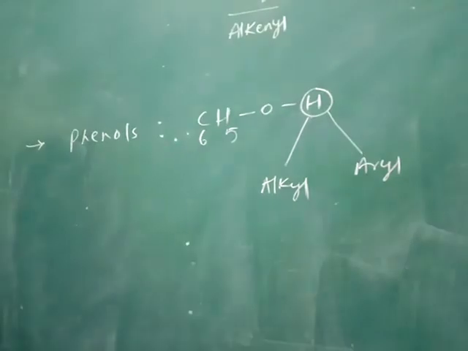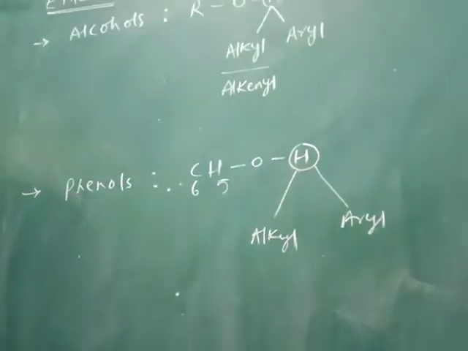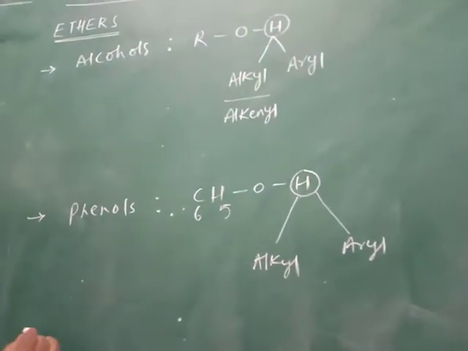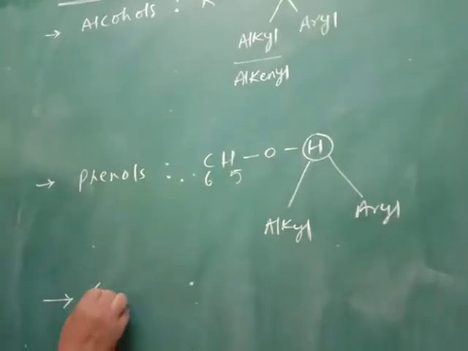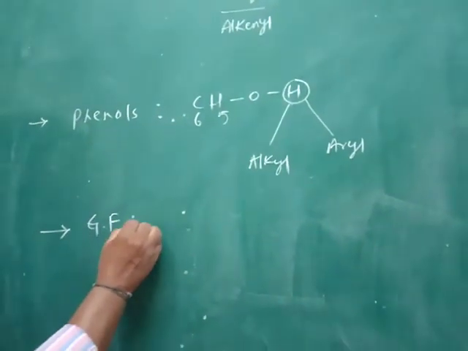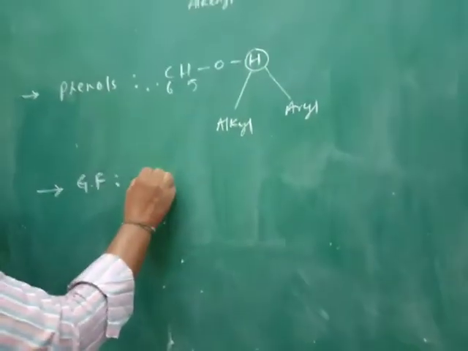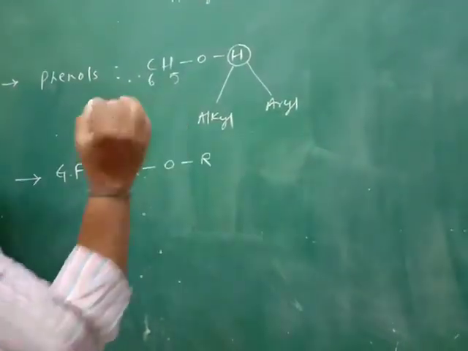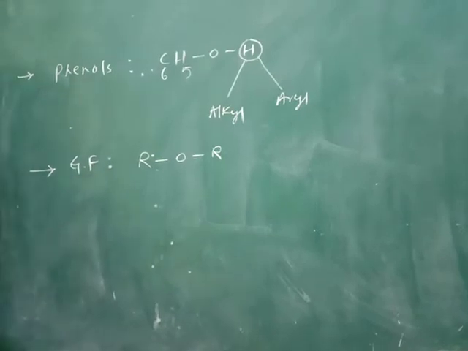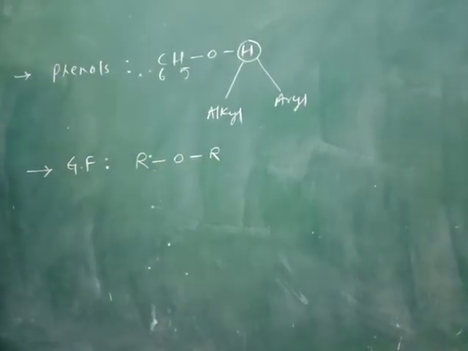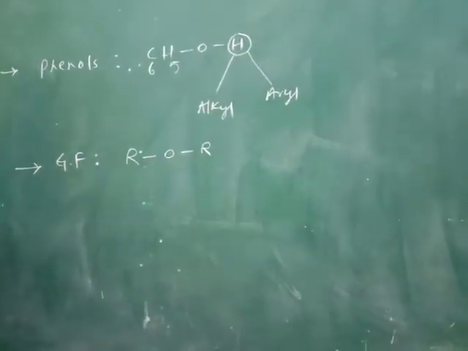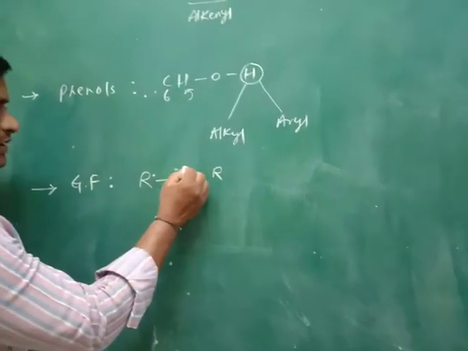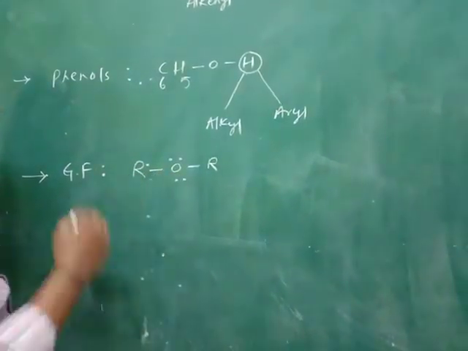The obtained derivatives are known as ethers. So the general formula of the ethers is ROR, with oxygen having 2 lone pairs of electrons.